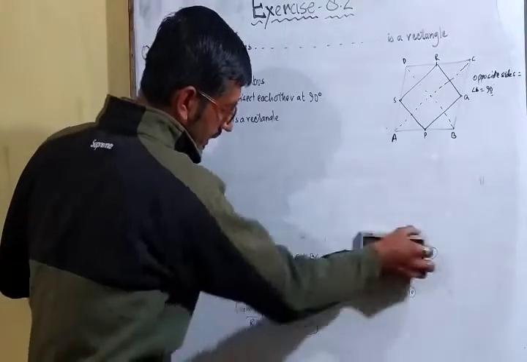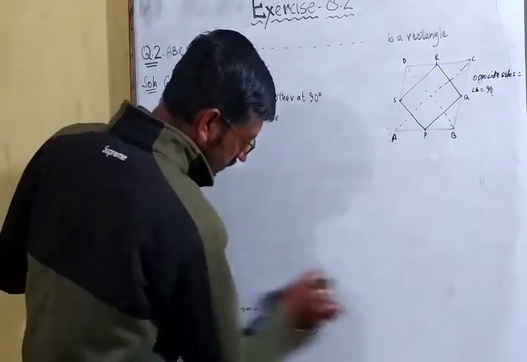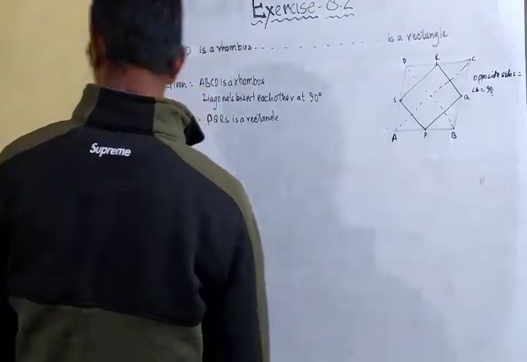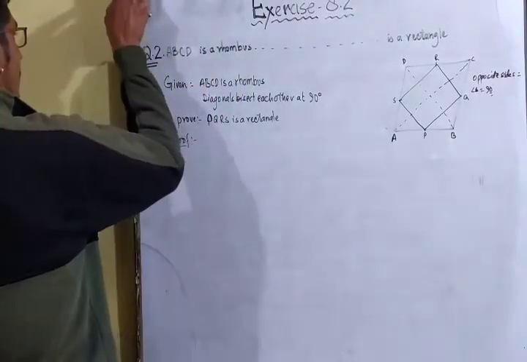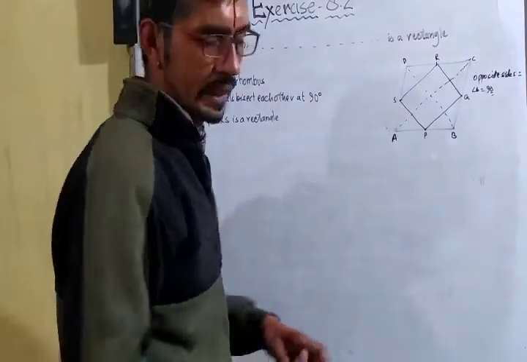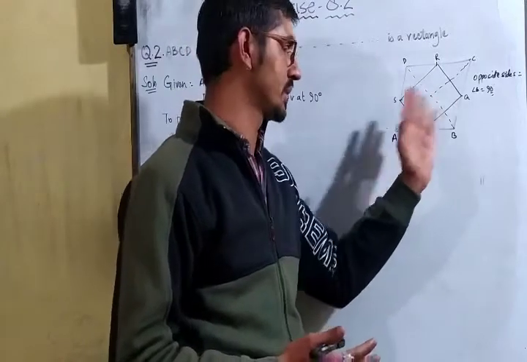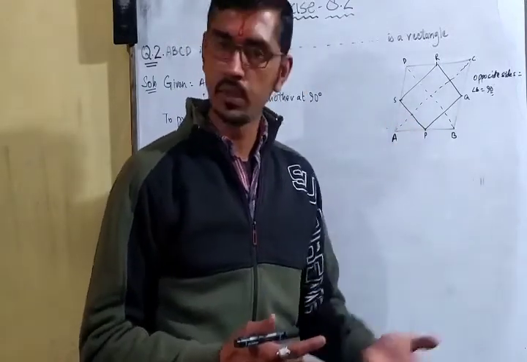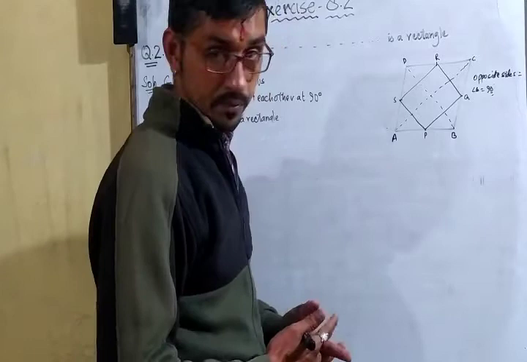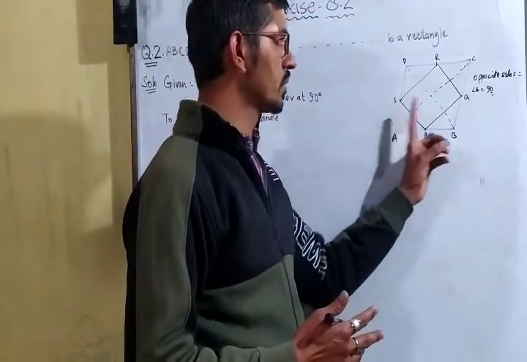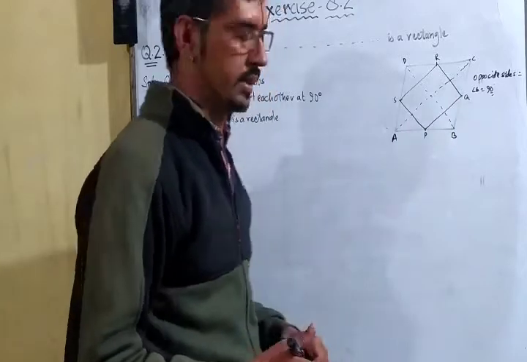Because for proving rectangle, we need opposite sides equal to each other and each angle of 90 degree. Because the rectangle is a special type of parallelogram in which opposite sides are parallel to each other and equal to each other. And what we have to prove? Angle is of 90 degree. एक angle अगर हम prove कर दें तो हम opposite angle property लगा के उसे prove कर सकते हैं.